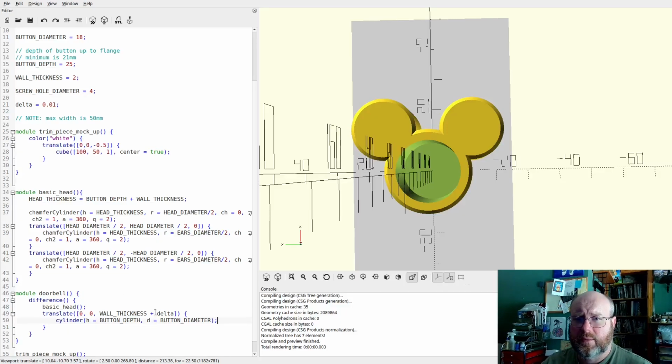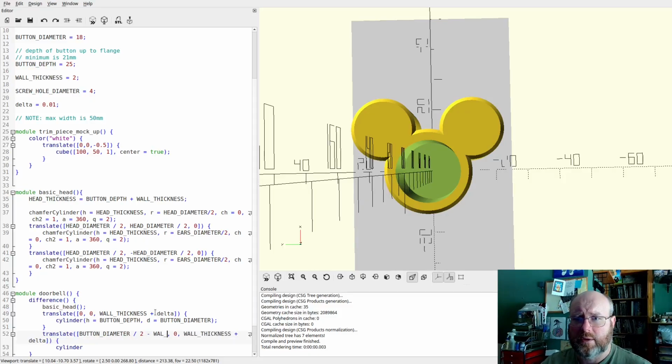And now the way we do this is we just do a variable up here, screw hole diameter equals 4. And so then we want a cylinder, and this is not going to be displaced up. We're actually going to displace it down. While I'm thinking about that, we're going to have to go up some amount in the X. So we want to go button diameter divided by 2, because we want to go up the radius, right?